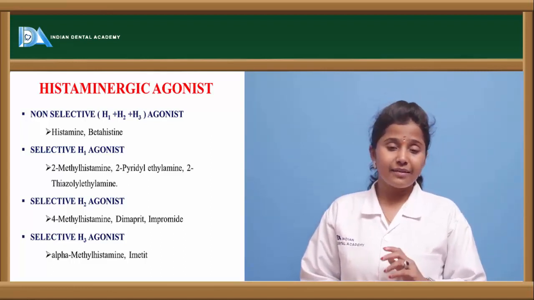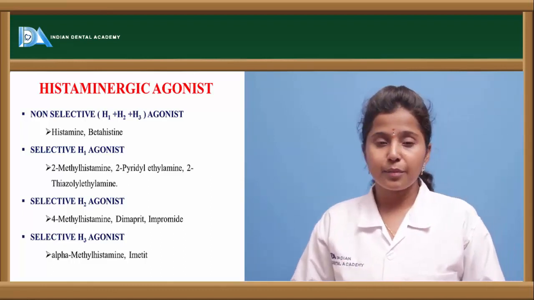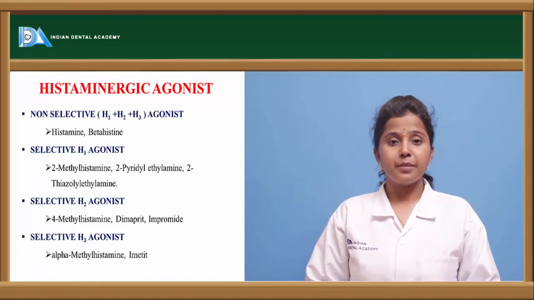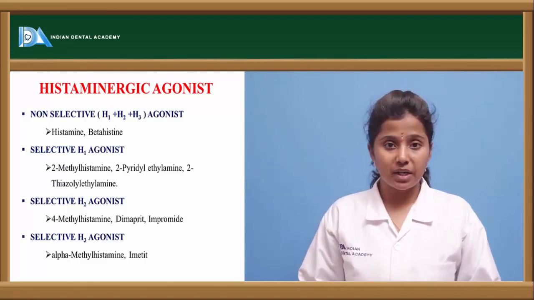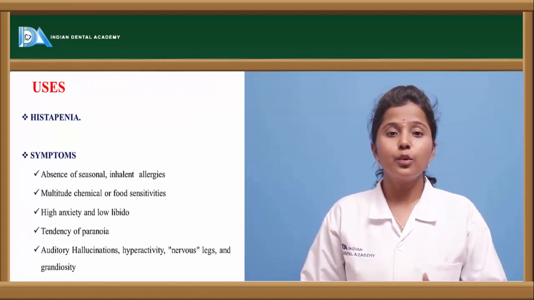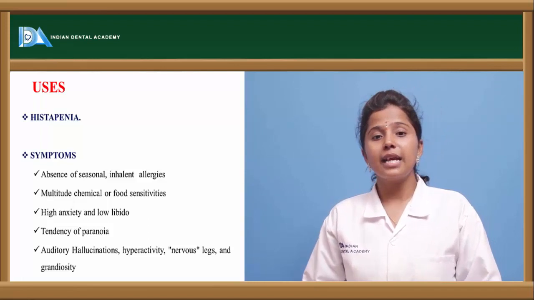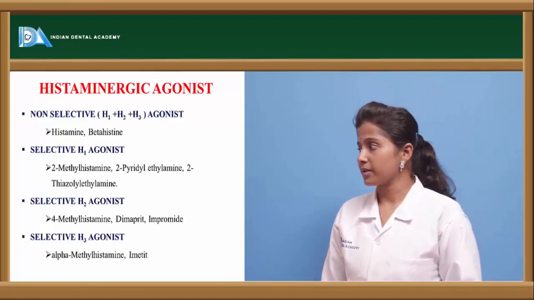Selective H1 receptor agonists include 2-methylhistamine and 2-pyridylethylamine. They bind to the H1 receptor only and imitate the action of histamine at H1 receptors.